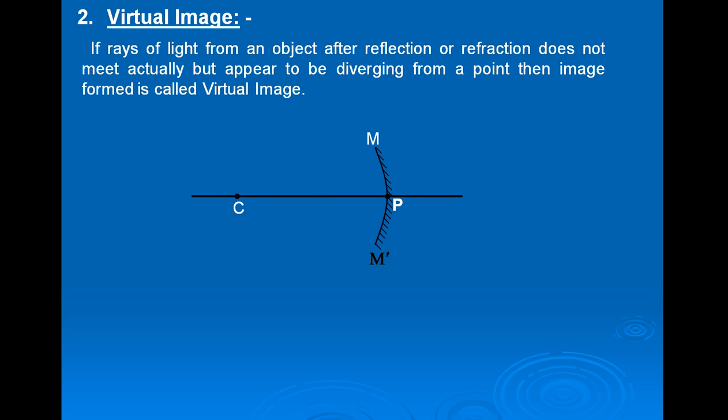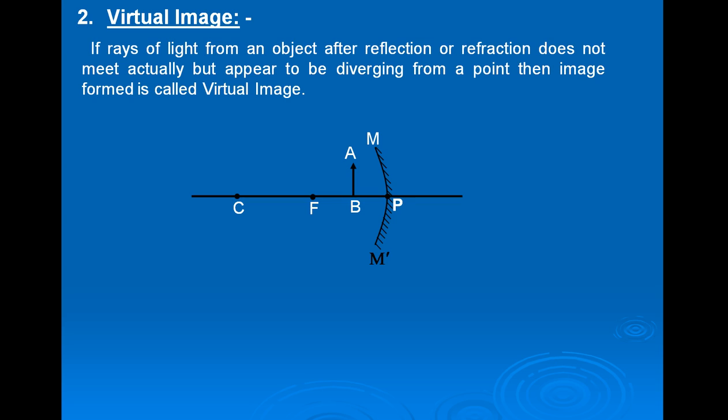Line joining CP is a principal axis and midpoint of C and P is the focus point. Now suppose object AB is placed between focus point and pole of the mirror.